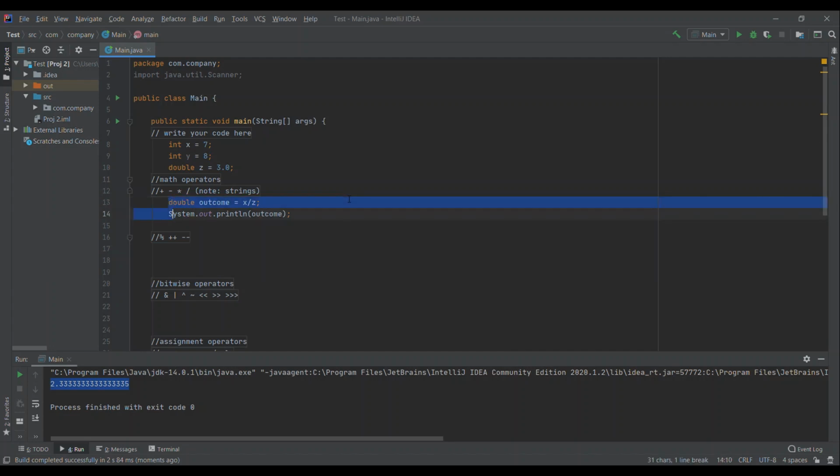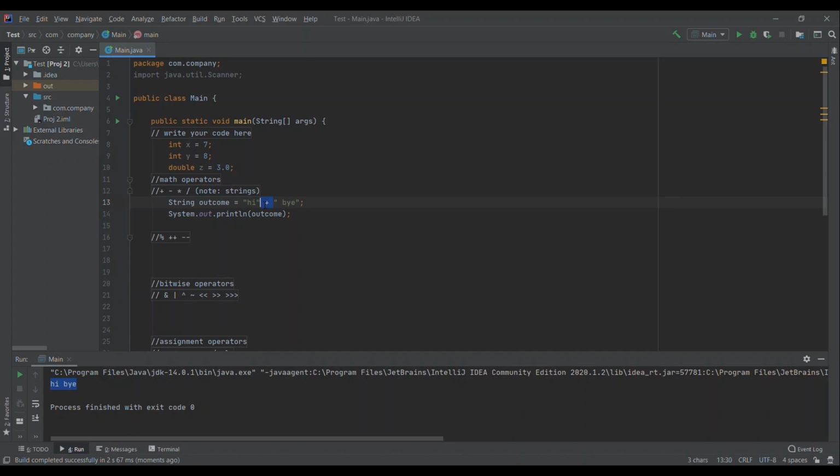Something else to note with the plus addition one is that this can also be used with strings. So if I said string outcome equals I plus, by, and I ran that, now we get, so that's string concatenation where it attaches two strings, one at the end of the other.